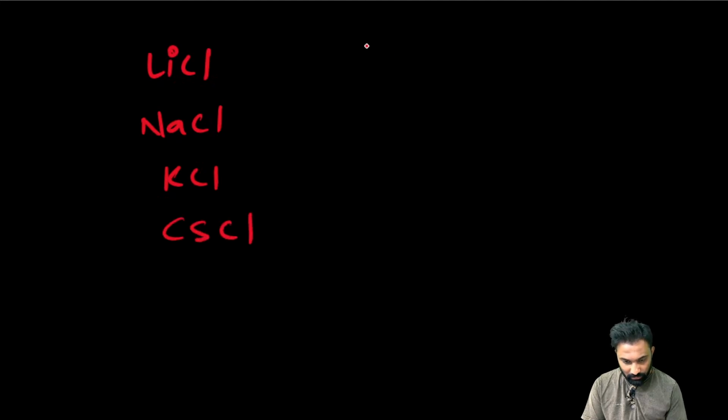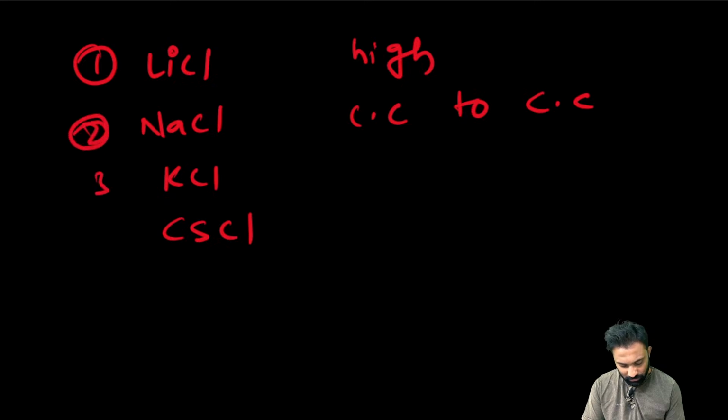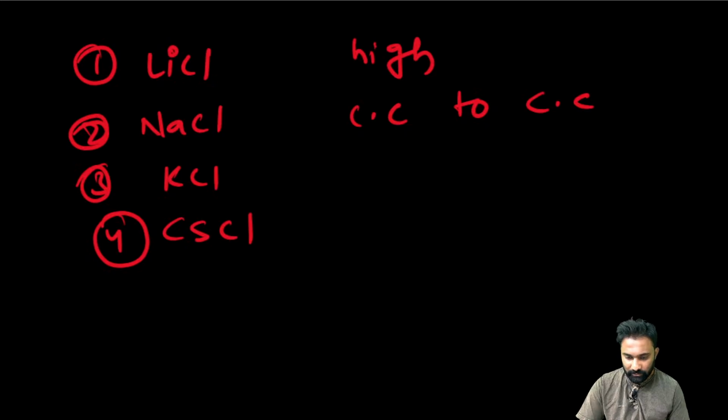Arrange from high covalent character to less covalent character. 1, 2, 3, 4. My dear friends, say me, high covalent character to less covalent character.